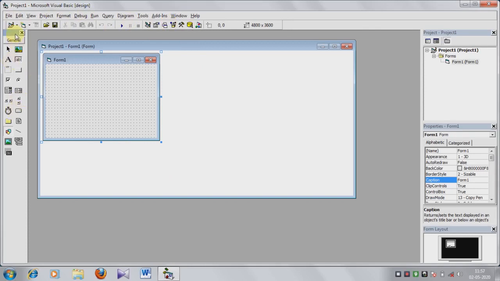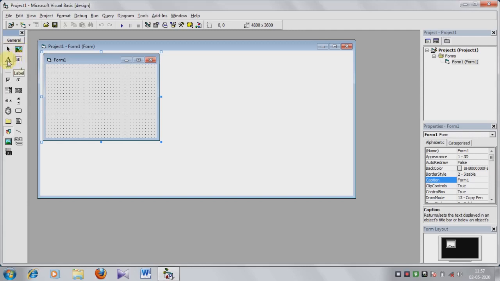So now we are discussing the toolbox. This is the pointer tool to point to any object, and then the picture tool to display icon or bitmap files. This is the picture tool.